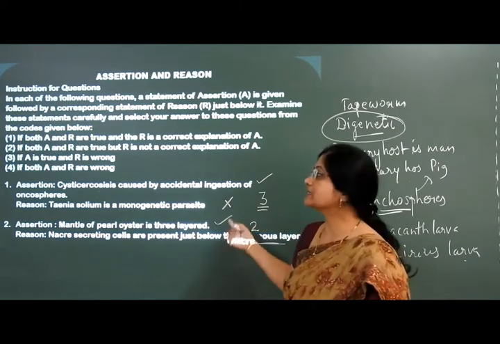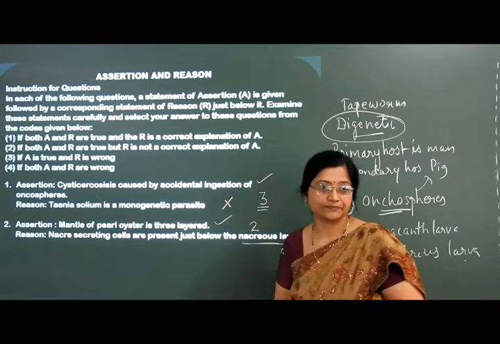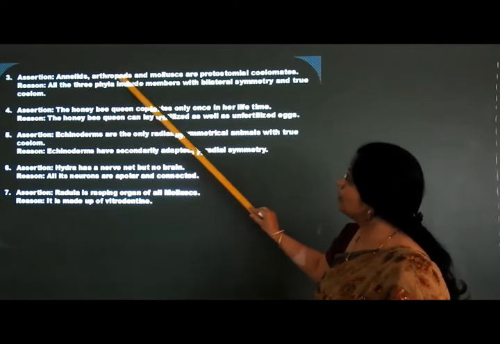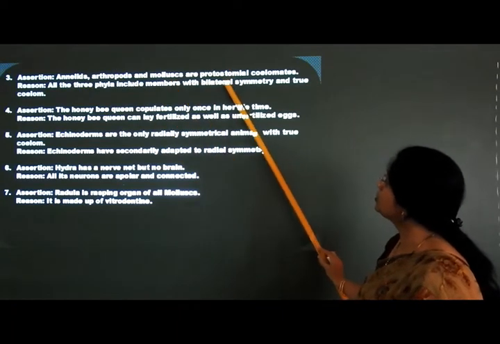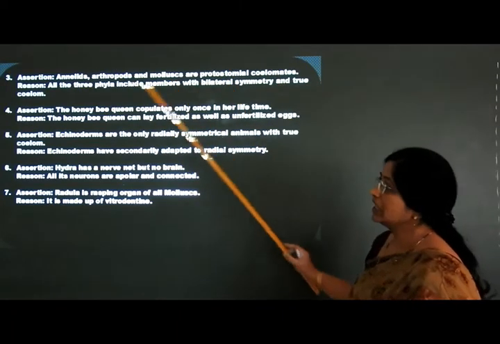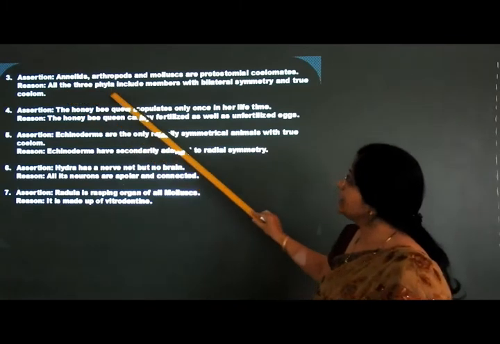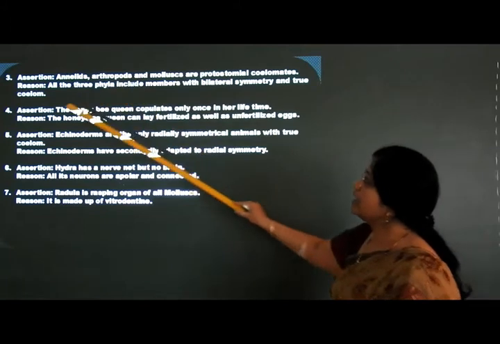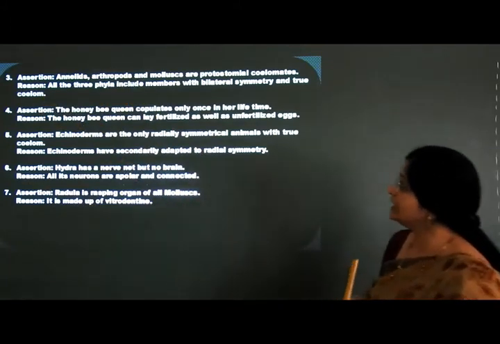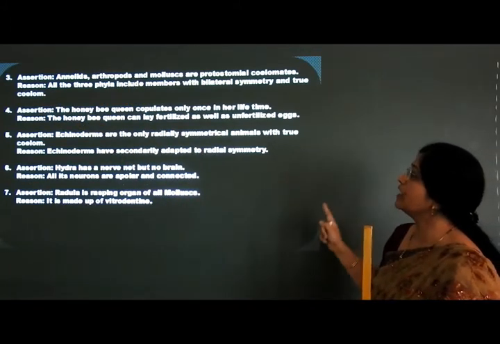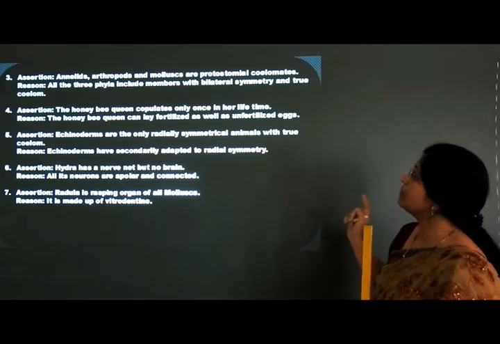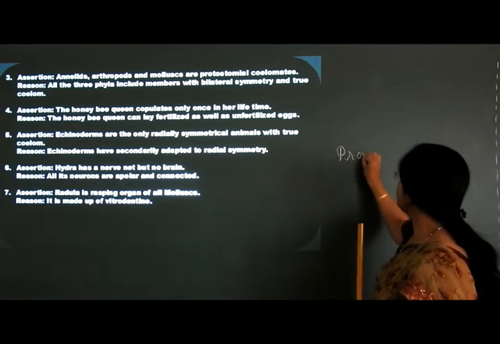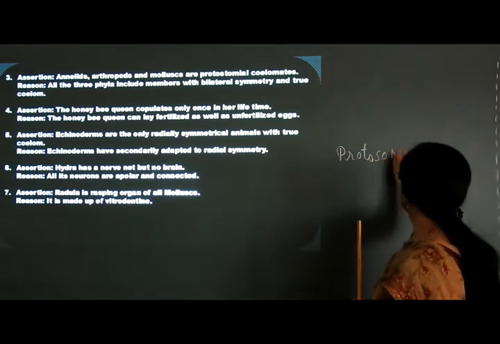Now let us study the next question. Annelids, arthropods and mollusks are protostomian coelomates. Reason: all the 3 phyla include members with bilateral symmetry and are true coelom. Now first of all, let us see about annelids, arthropods and mollusks being protostomian coelomates. First of all, what is protostoma? I will explain to you.